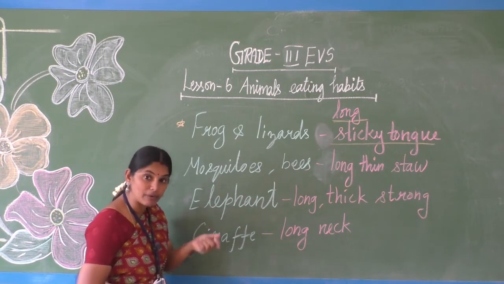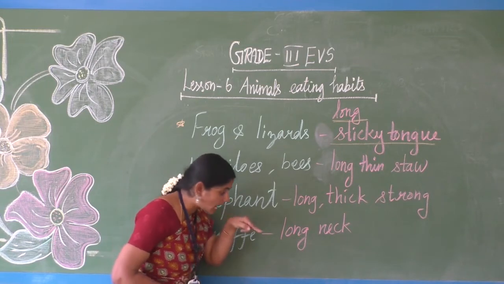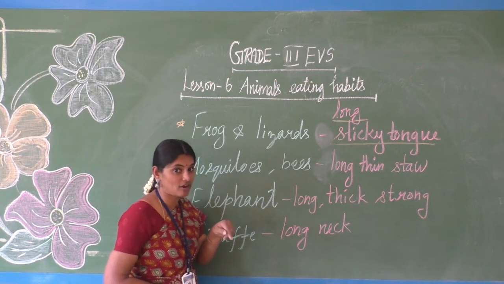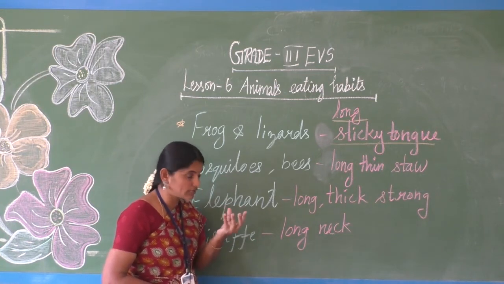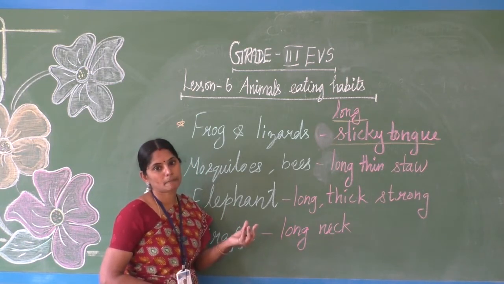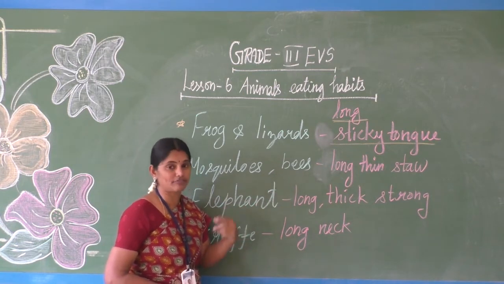Okay, it sucks the blood. Mosquito sucks the blood. Bees and butterflies suck the honey from the flower. Sorry, nectar from the flower. It sucks the nectar from the flower. See, the thene inside the flower, we have to call it as nectar. And the honey bees suck the nectar from the flower.